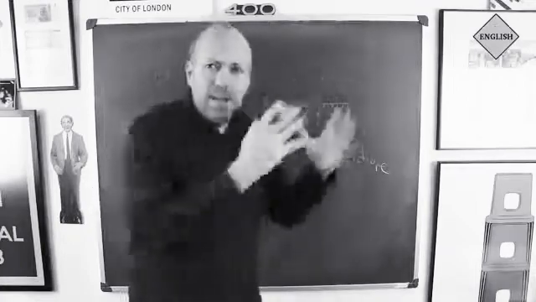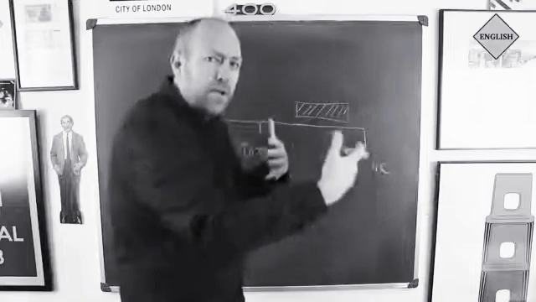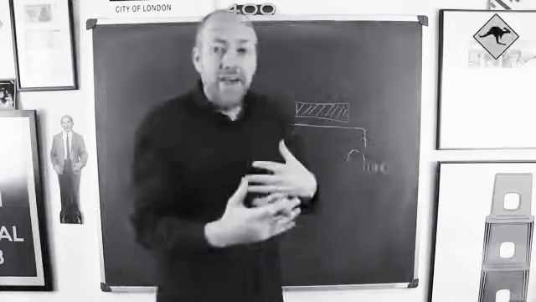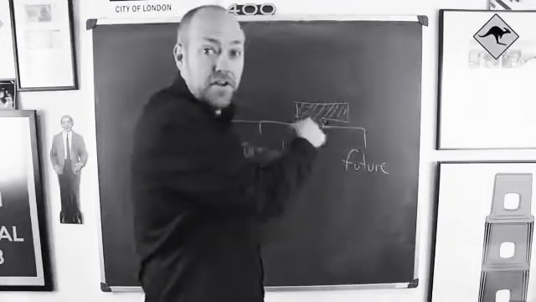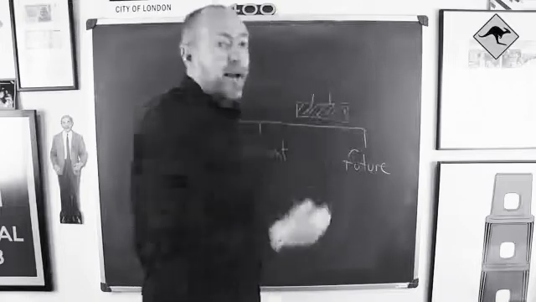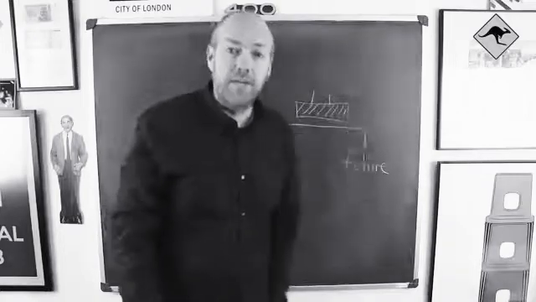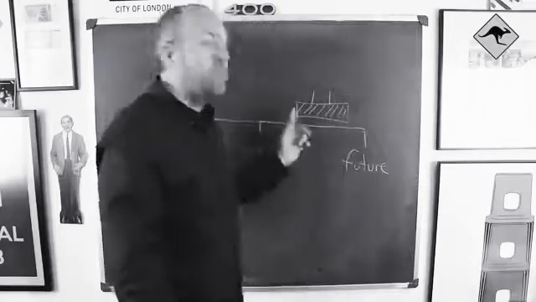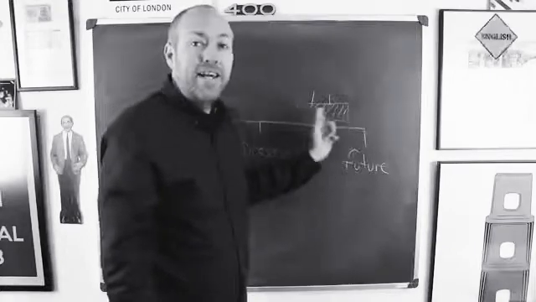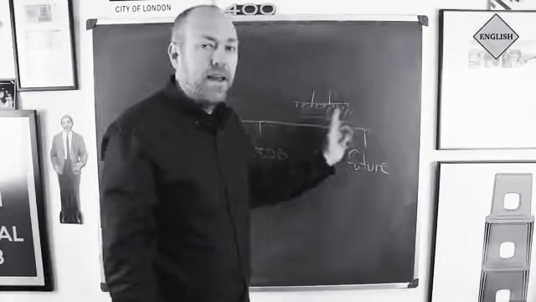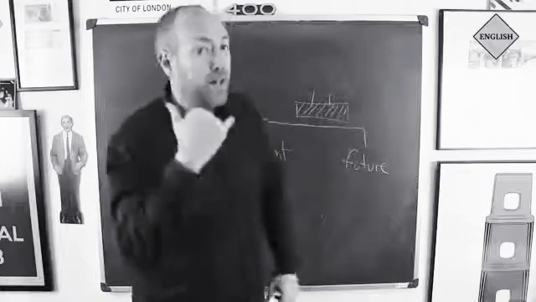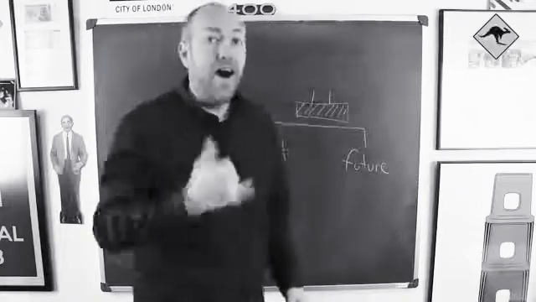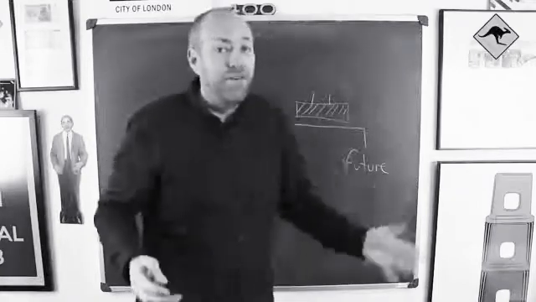So I'm imagining in the future a period of time. And in the continuous, I can put some future simple actions. Like tomorrow I will be eating pizza. And my friend will call. And I will say hello.